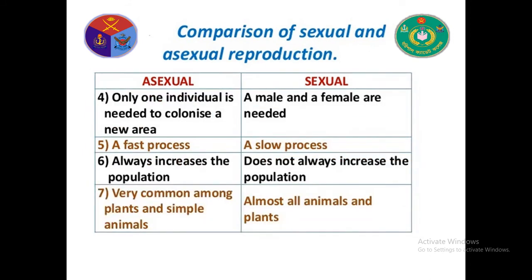Only one individual is needed to colonize a new area by asexual reproduction, but in sexual reproduction, a male and a female are must needed. Asexual reproduction is a fast process, but sexual reproduction is a slow process. I mean, much time is needed in this case. Asexual reproduction always increases the population, but sexual reproduction does not always increase the population. Asexual reproduction is very common among plants and simple animals, but sexual reproduction occurs in almost all animals and plants.